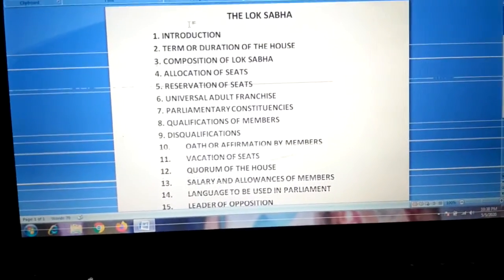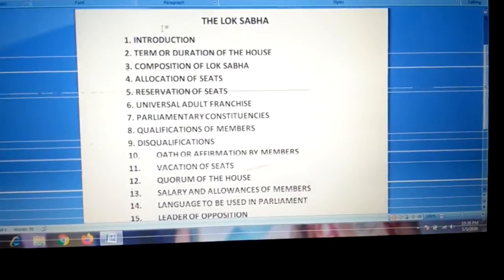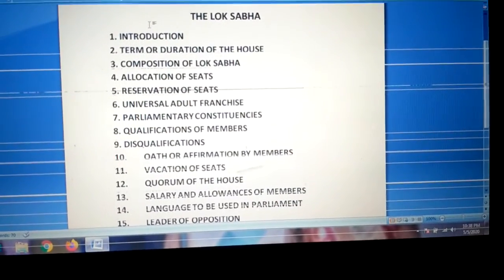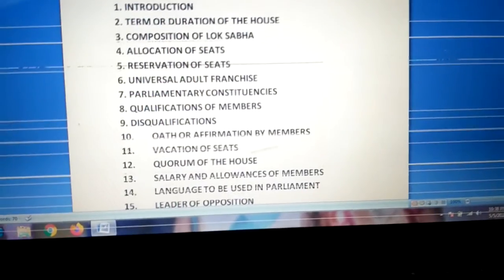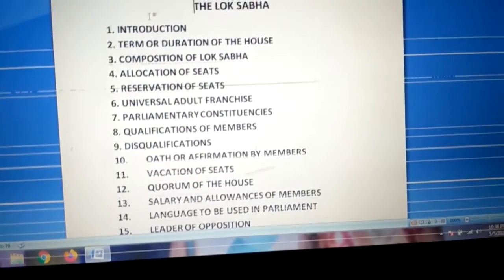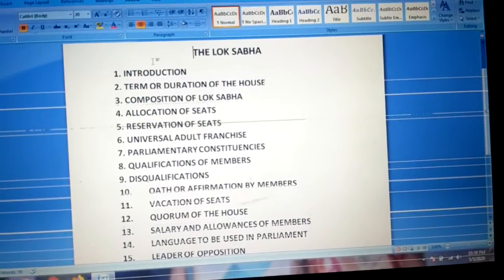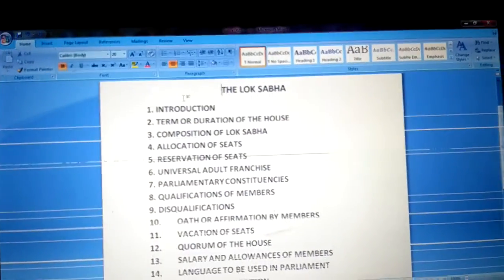So come back to point number 4, allocation of seats. The allotment of members to the various states is roughly on a population basis.